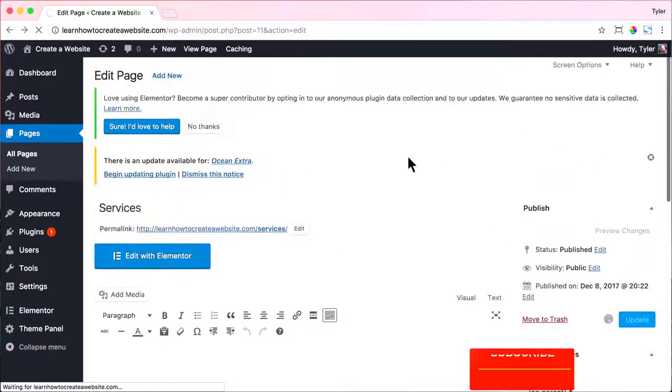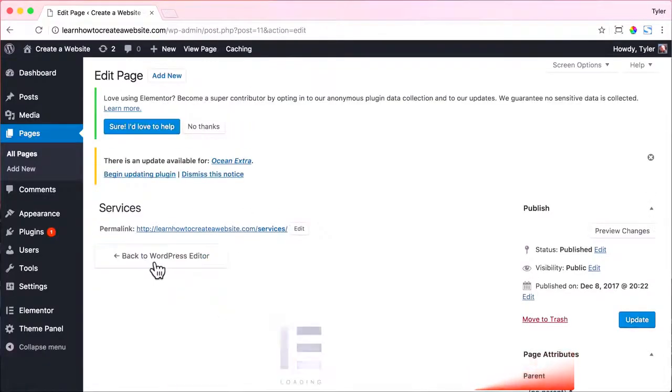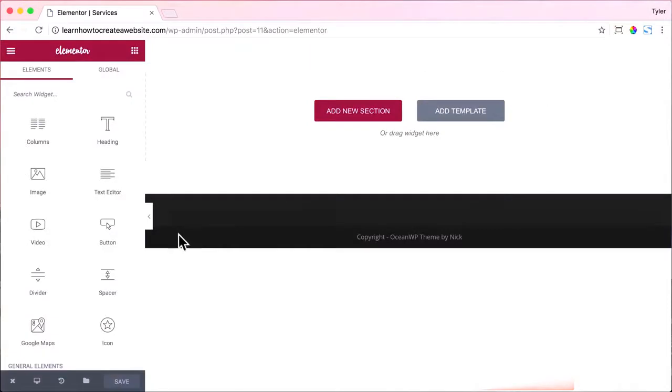All right, then we can view our page and we see that there's nothing here. It's a blank, clean page for us to work on. So we're just going to press Edit Page and edit with Elementor. Then we're going to add template.